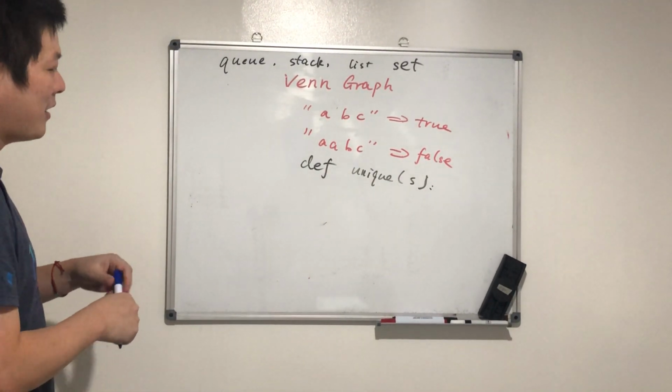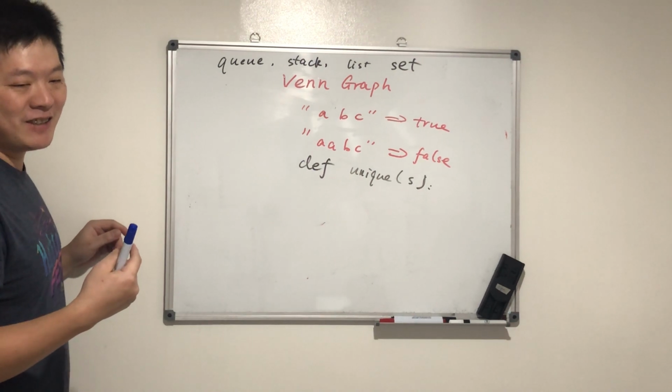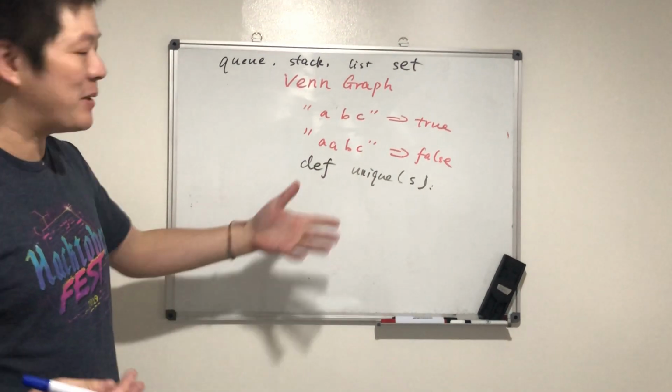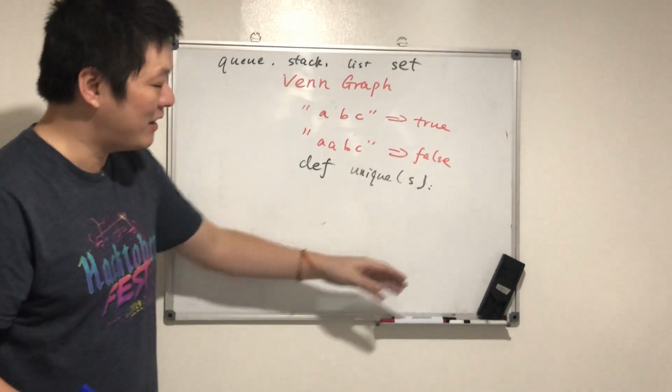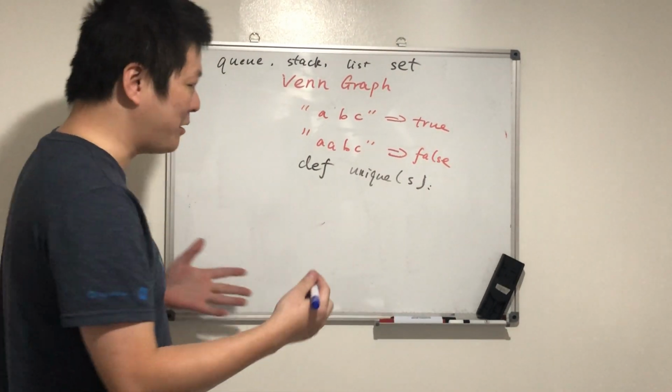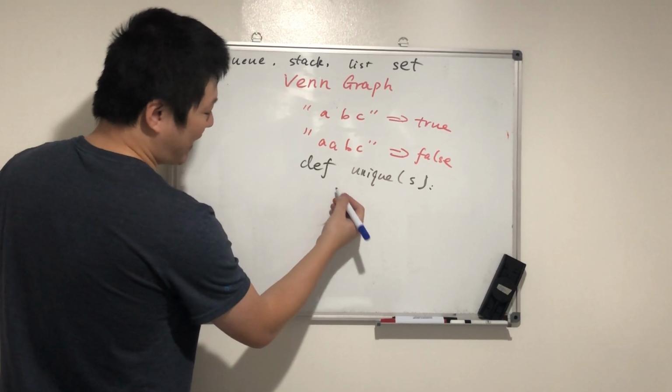So how do we do it? We can have different ways of implementing. The easiest, most intuitive way would be to create a set first.